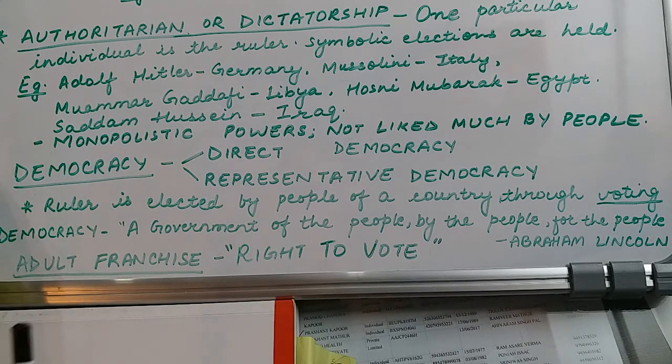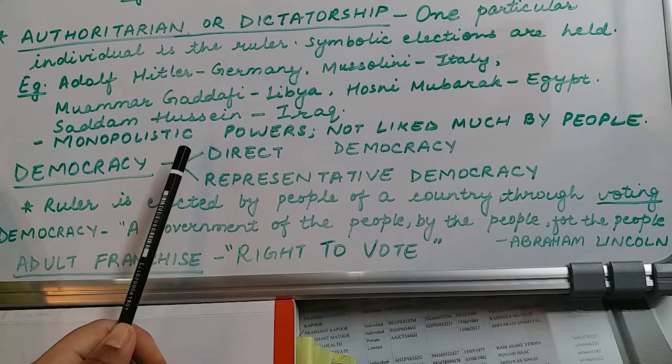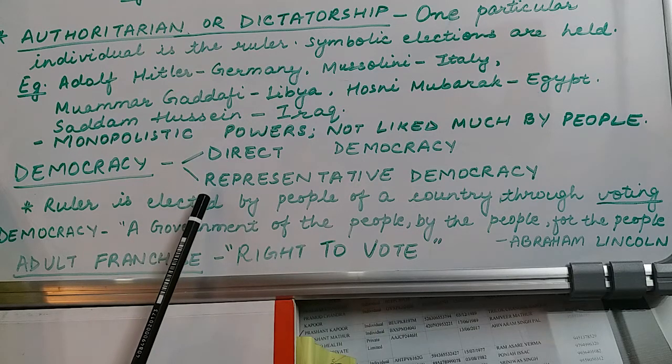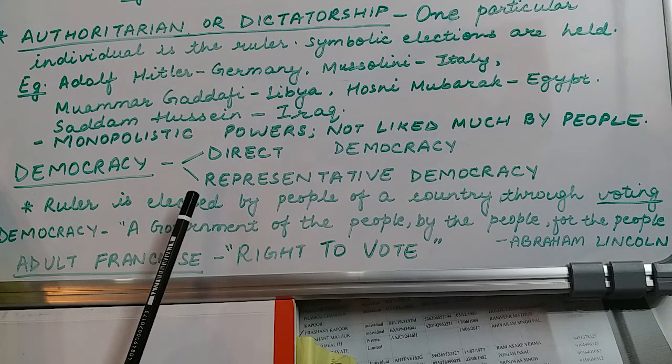There can be two types of democracy. In direct democracy, we vote directly for the leader who is going to be our leader. In the representative democracy form of government, we choose a representative, who in turn selects a leader for us. India follows the representative type of government.